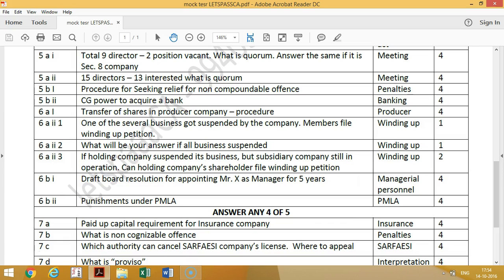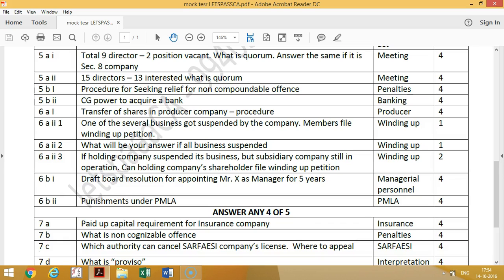Then on several business, actually the company has so many business. 1 or 2 business got suspended. The member filed a winding up petition. This is from winding up. So you can write that one business and all, if it's shut down, it's not amount to winding up.